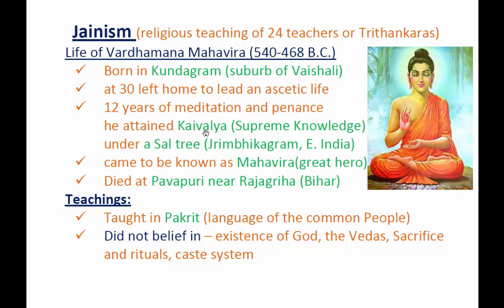Gautama Buddha attained his Nirvana under a peepal tree. Vardhamana Mahavira attained his Kaivalya under a sal tree. After he attained his Kaivalya, Vardhamana Mahavira came to be known as Mahavira. Basically his name was Vardhamana, but from that time onwards he was known as Mahavira, which means a great hero. At last he died at Pavapuri near Rajagriha in Bihar.